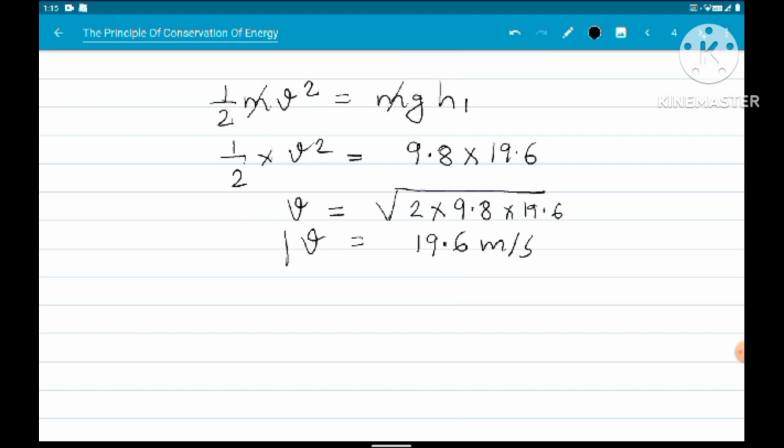So this is the velocity with which the ball will strike the ground. So we can see here that we have used the principle of conservation of energy to find the velocity.